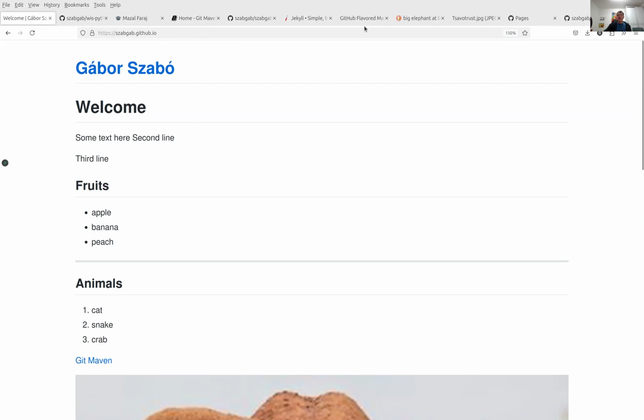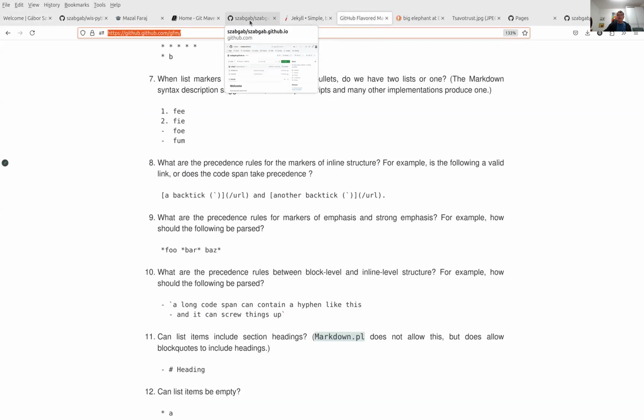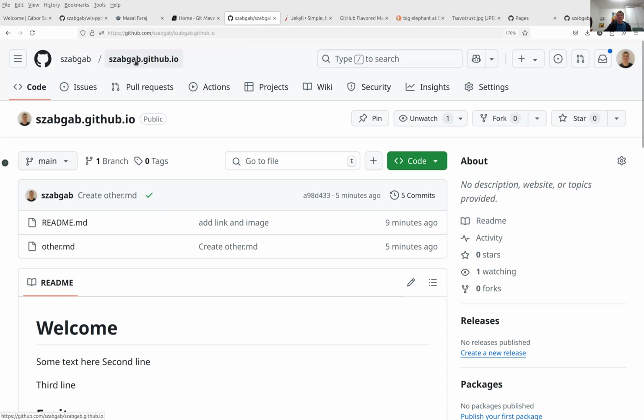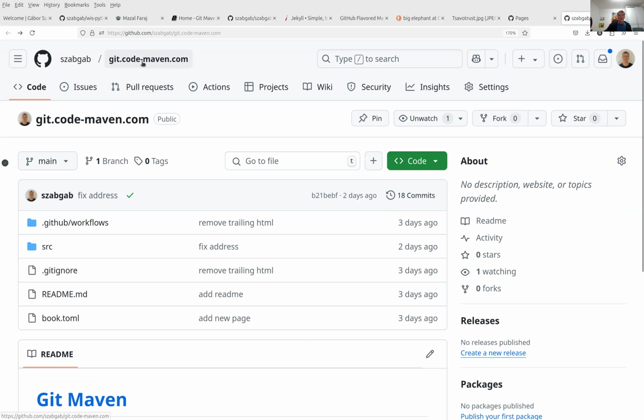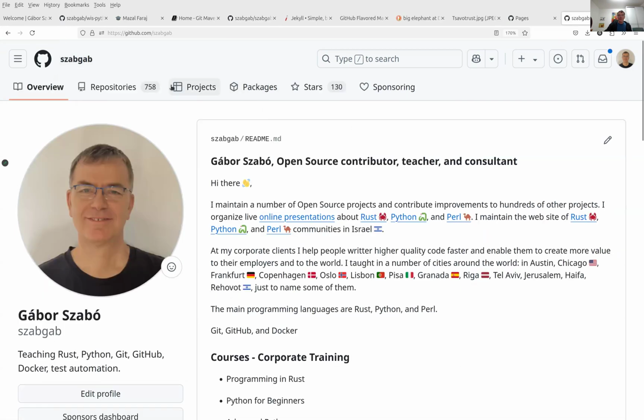So what I do now is I rename this repository. I come to this repository, I go to the settings again, I say rename it to GitHub pages, and I never remember how to call it, so I need to find how my other repositories are called.